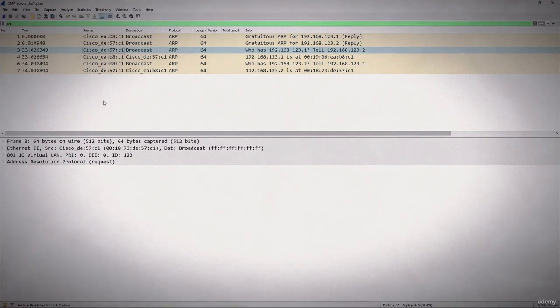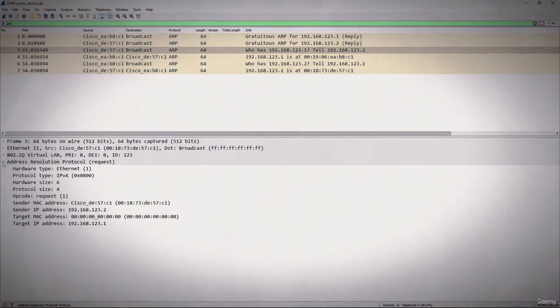Let's take a look at the request. We'll drop this down and the hardware type is used, and here we can see it's Ethernet, and we see the protocol type IP and the hardware size, which is 6 bytes, and that is the length of the hardware address, and the protocol size is the length of the protocol address. Here we see the opcode and it is a request.